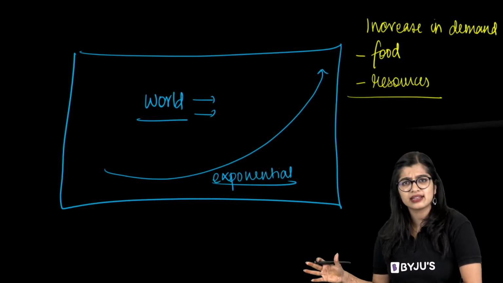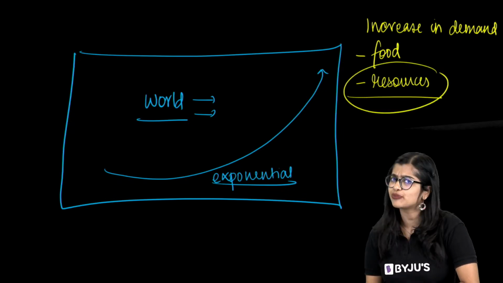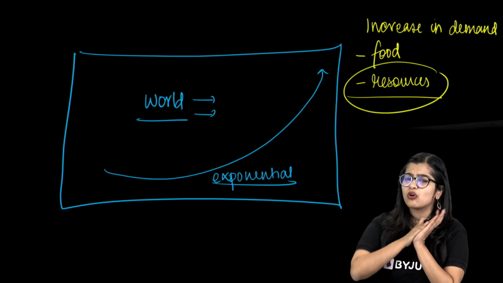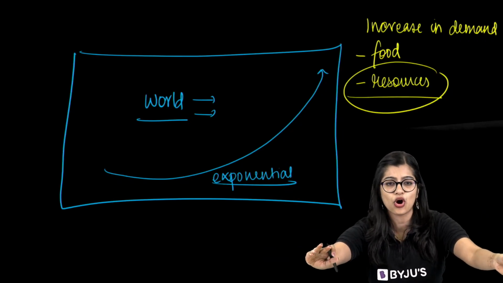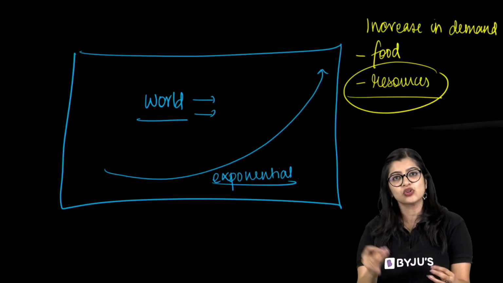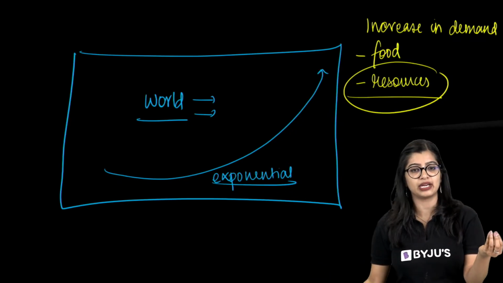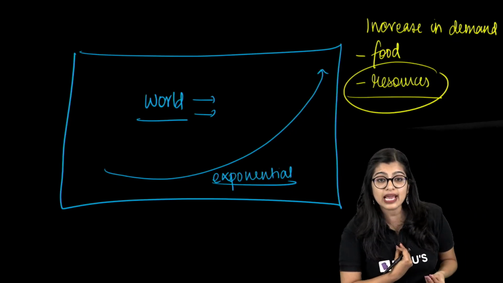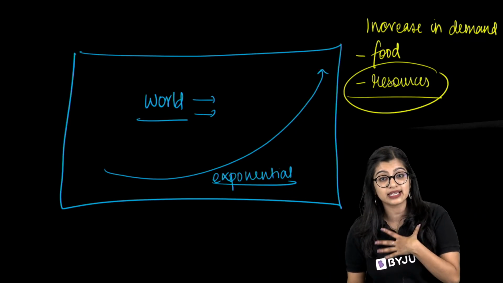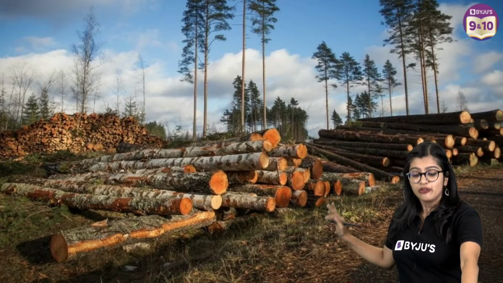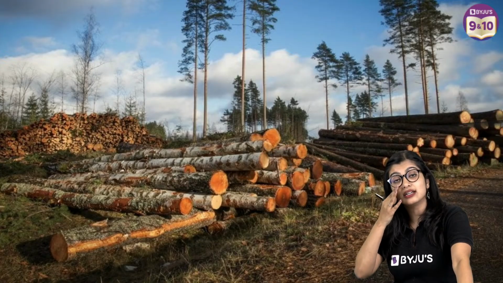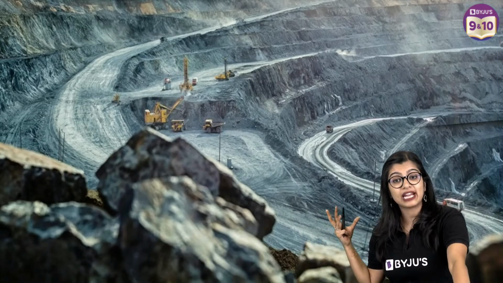And do you think that these resources that are there, they are a gift from nature? Mother Nature is like, okay, everybody, all my human beings, take resources, this is for you. No, right? Resources are things which are available in the environment, but it's just that we are utilizing it for our benefit. Yes? And over time, we have seen that there has been considerable deforestation, there has been excessive mining that has happened, and then we also know that we've been drilling oil, right?